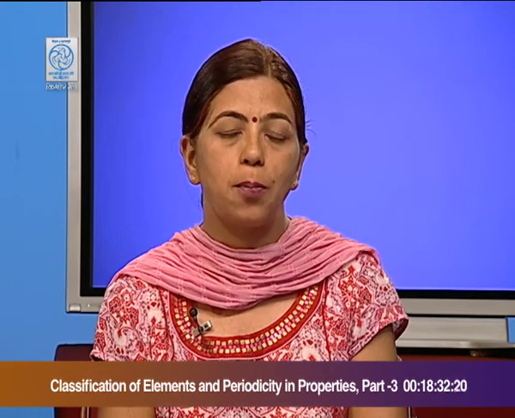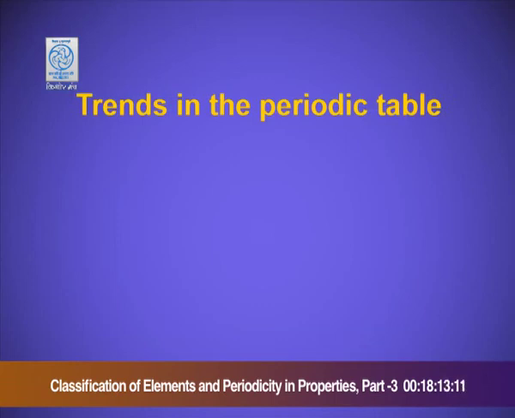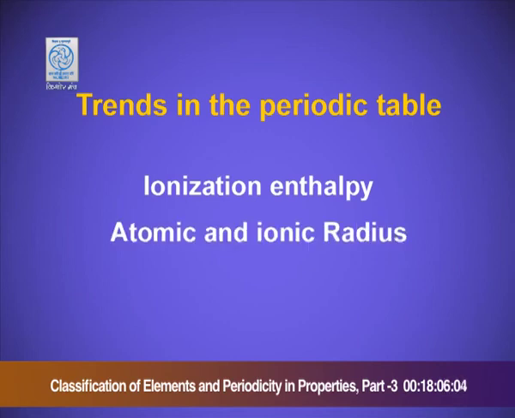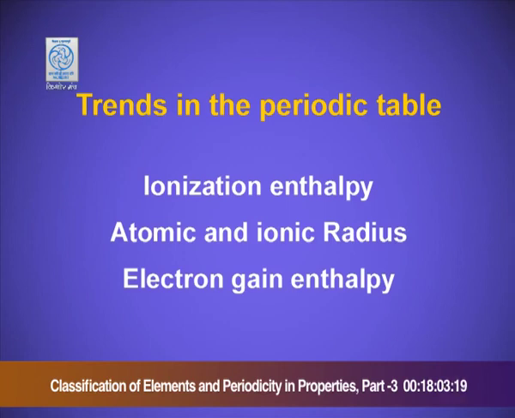block elements. Today we will study about the physical properties and their trends along the group and the period, and what are the factors which govern all these physical properties. So today's topic is periodic trends in the physical properties. The 4 properties we will study today are ionization enthalpy, atomic and ionic radii, electron gain enthalpy and electronegativity.